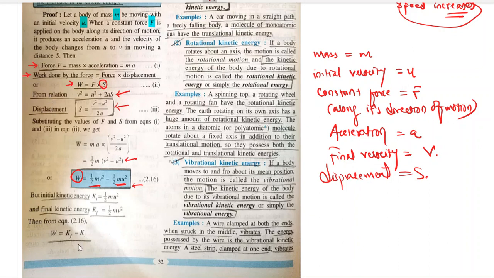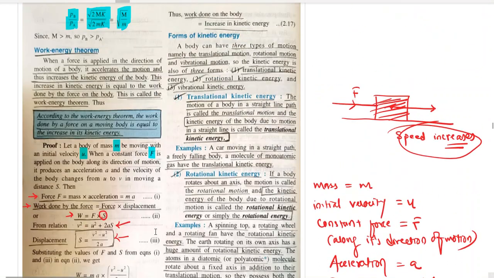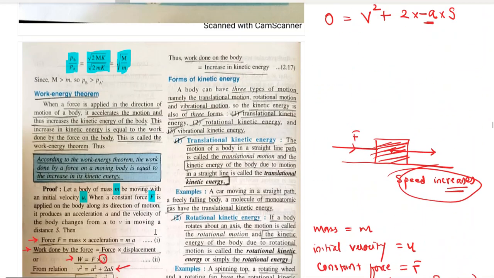So work done on the body is equal to increase in kinetic energy.